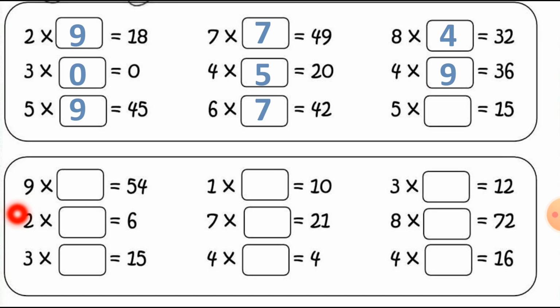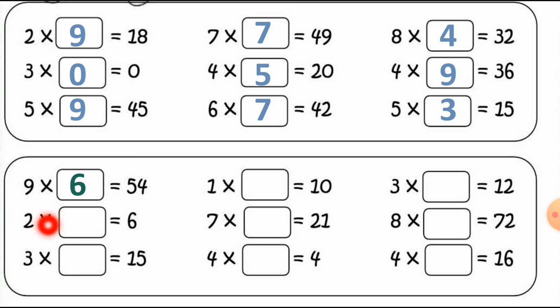So here 9 multiplied by what? Then we get the answer 54. So here 5 3s are 15 will come, and here 9 6s are 54. If we multiply 9 with 6, we get the answer 54. 9 6s are 54.